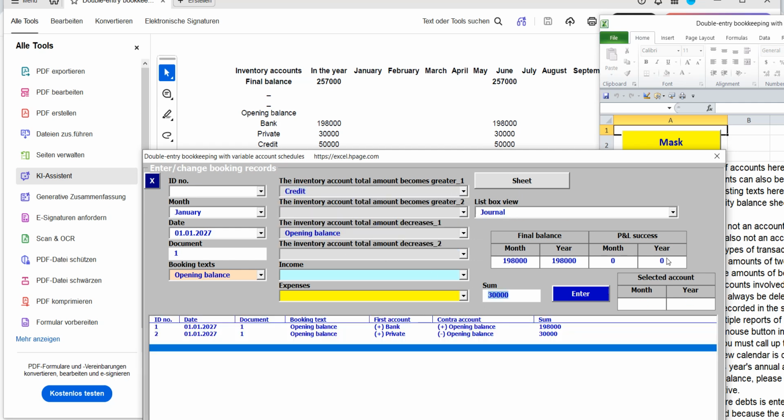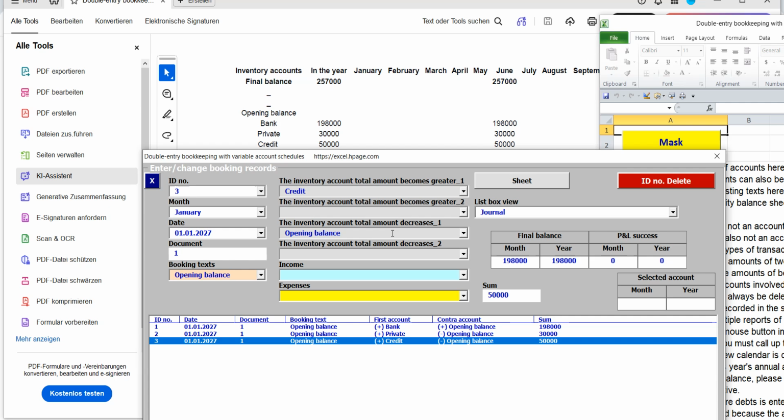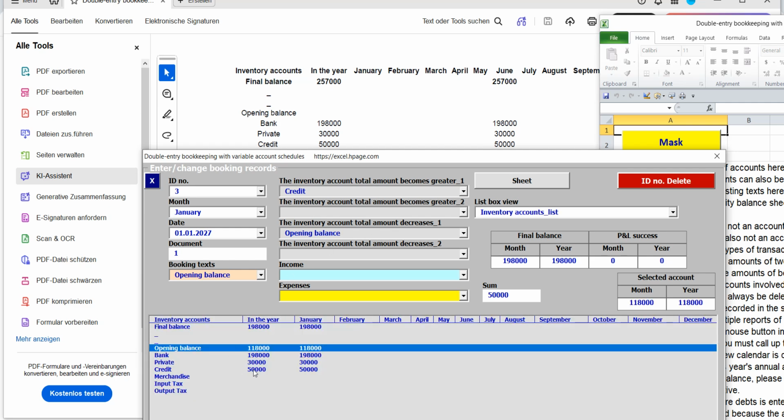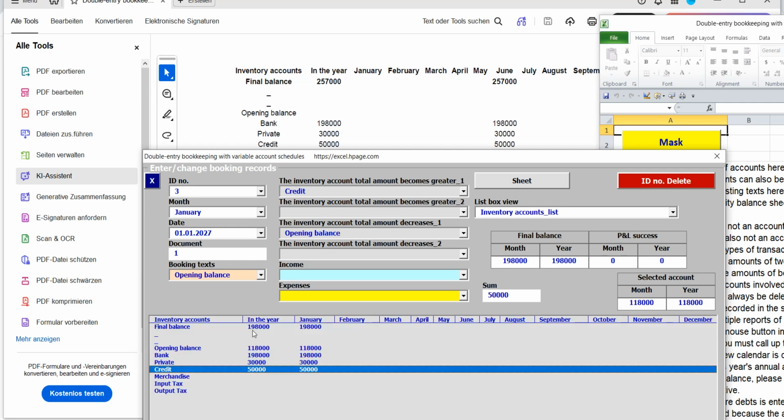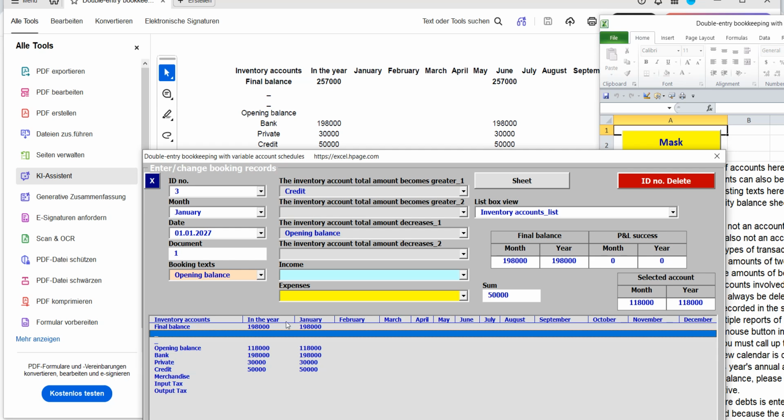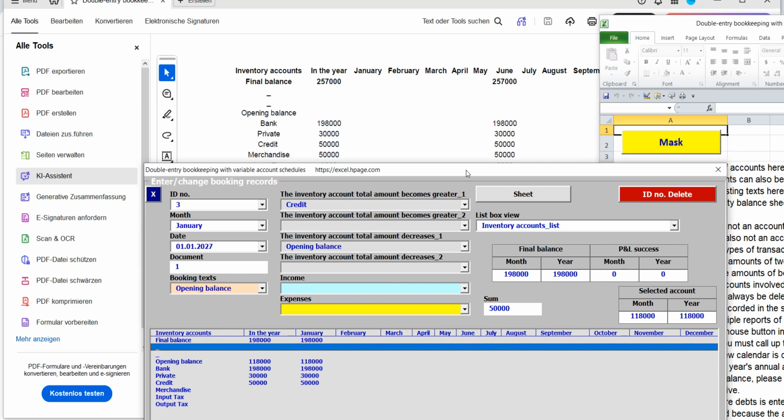Input tax and opening balance. The input tax account includes the amount credited to it from the bank account. The balance of the input tax account increases and the balance of the opening balance account increases. The total amount in the final balance sheet also rises.